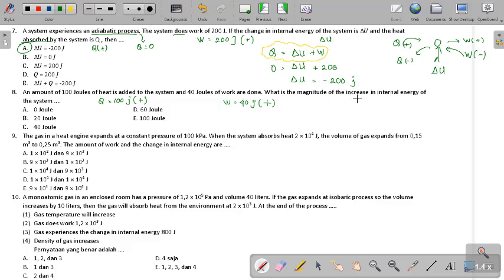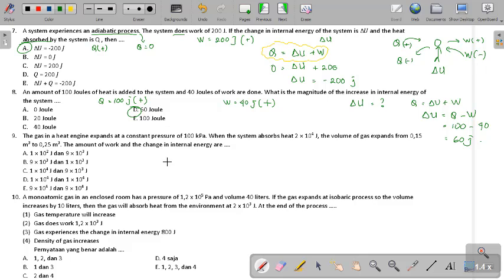What is the magnitude of the increase of internal energy? The formula is Q equals with delta U plus work. Delta U will be Q minus work, right? Q minus work. Q is 100 and work is 40. The result is 60. Okay, this is the answer.